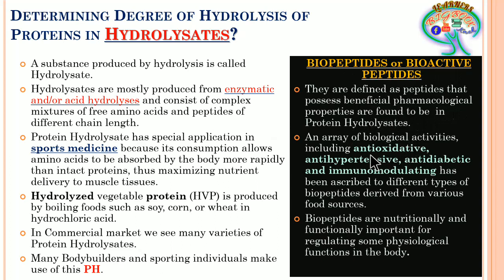Those can have activities like antioxidative, anti-hypertensive, anti-diabetic, and immunomodulating activity, where these are different types of biopeptides derived from hydrolysate food sources. These biopeptides are nutritionally and functionally important for regulating some physiological functions in the body. This is still undergoing research.